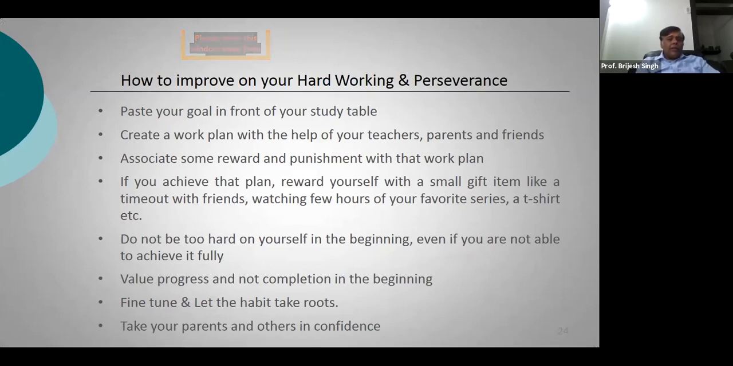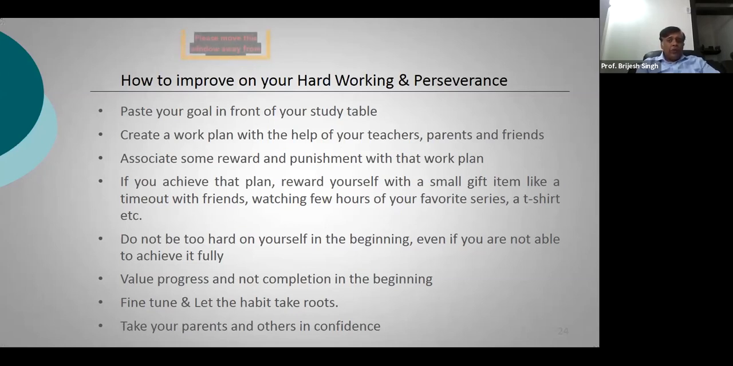Then you have to create a work plan with the help of your teachers, your parents, and your friends. And to see to it that hard work becomes a habit, you need to associate some kind of reward and punishment with that work plan. That is, you have prepared a plan for the next 1 week. If you are able to achieve that plan, give yourself some kind of reward, with a small gift. It can be some time out with your friends. It can be watching a few hours of your favorite series, or it can be a t-shirt or anything else.